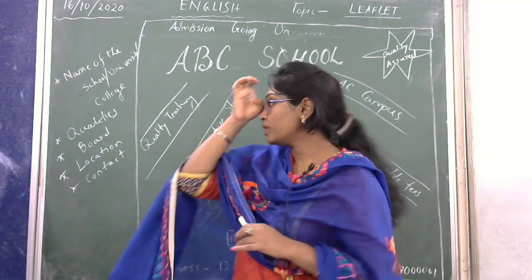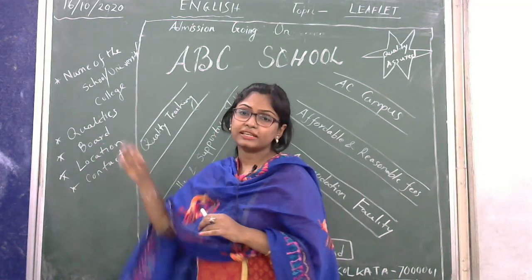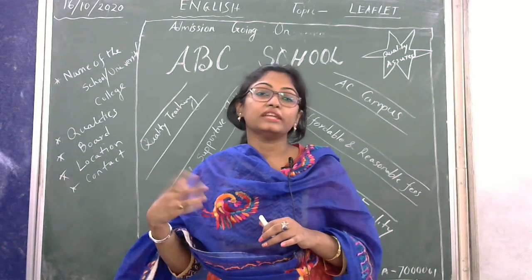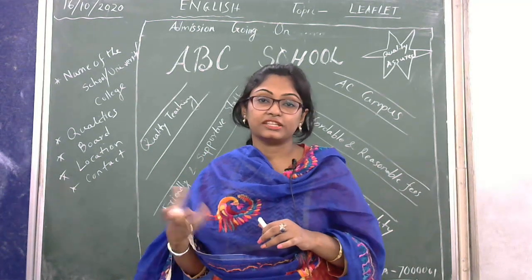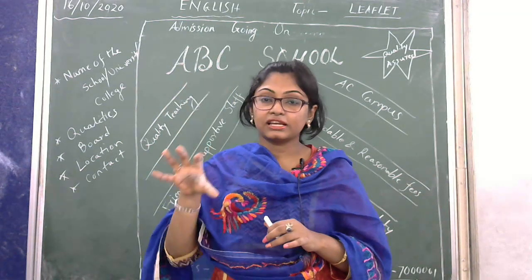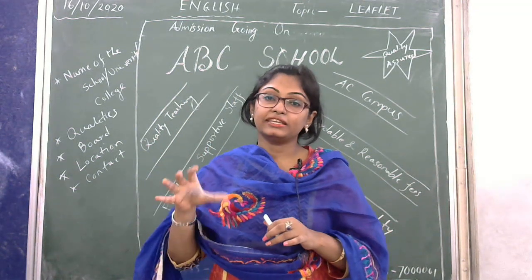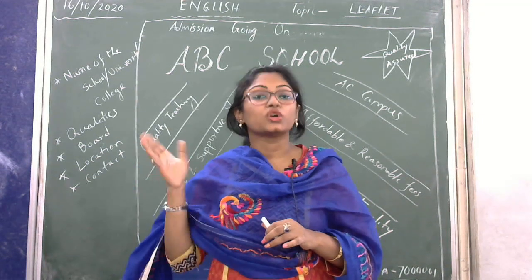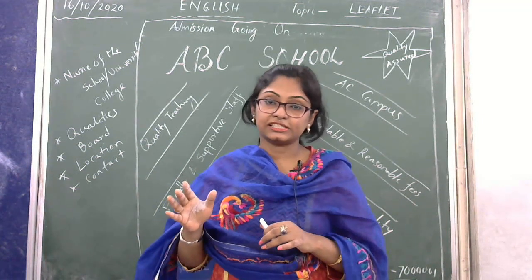Next one is the qualities. What are the qualities of the school, college or university? What are the important things the students will get after taking admission there?